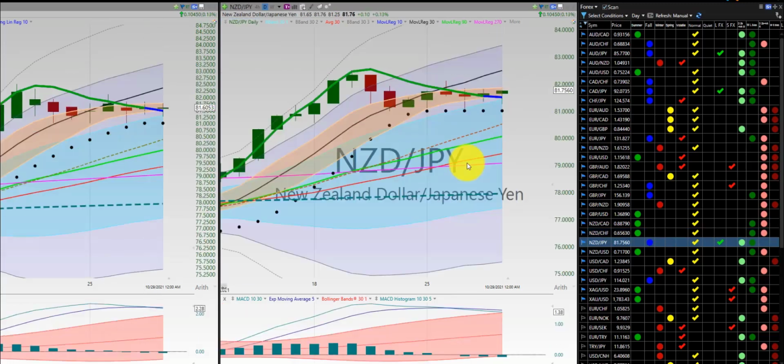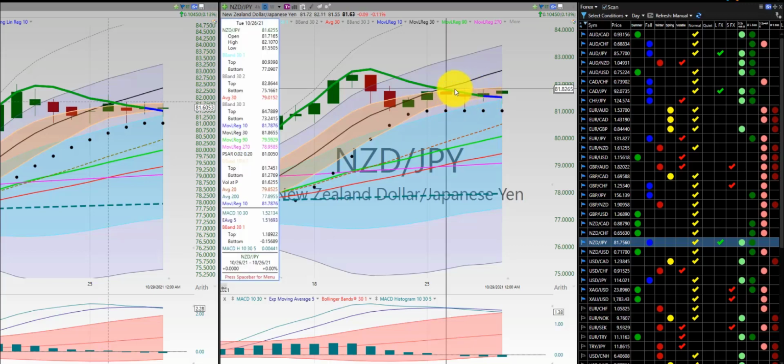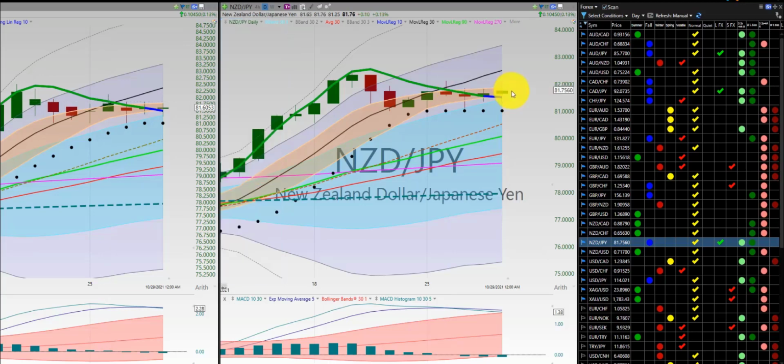Target was the 200. New Zealand Japanese yen, consolidating too. Potential emerging dragon again. Here the dragon is shrinking as well. But it looks like it's already in movement here for a potential leg up. We'll see what happens. Initial trade here, out for a small loss here.